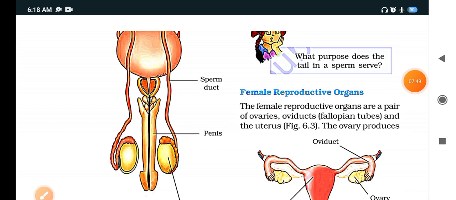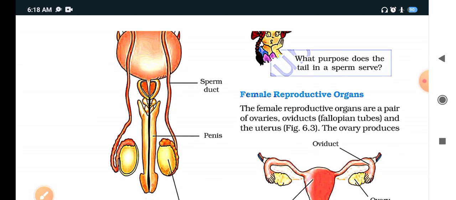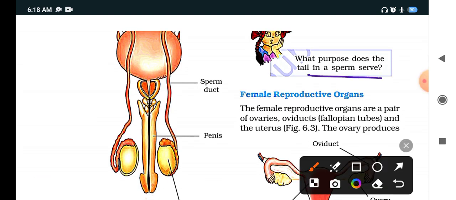Now here Paheli asks a question. What purpose does the tail in sperm serve? It helps in the movement. The tail helps in the movement.